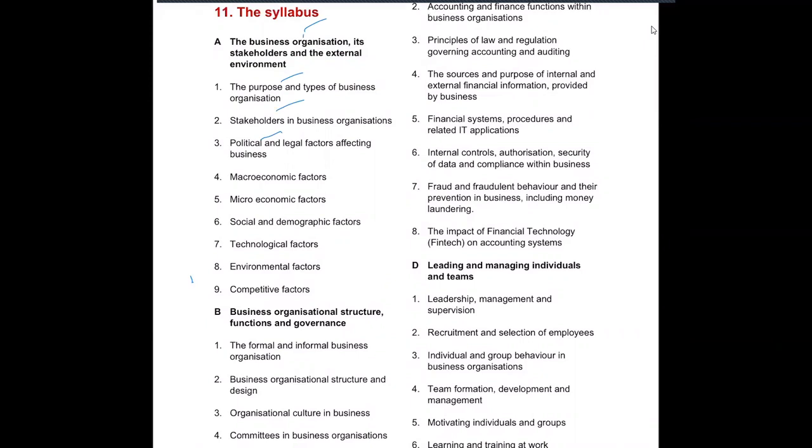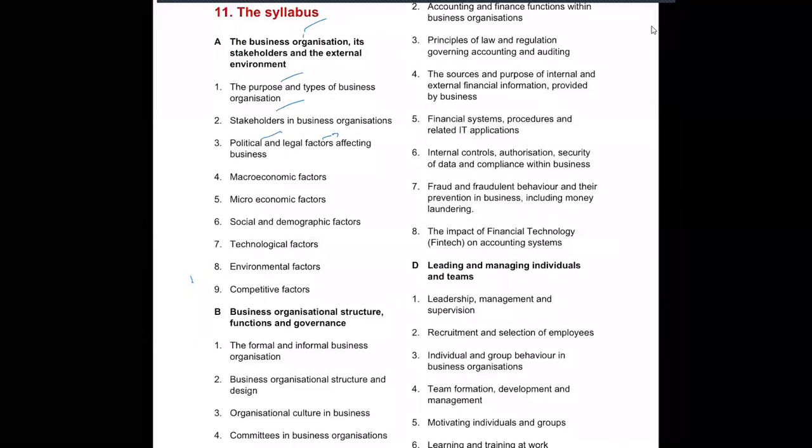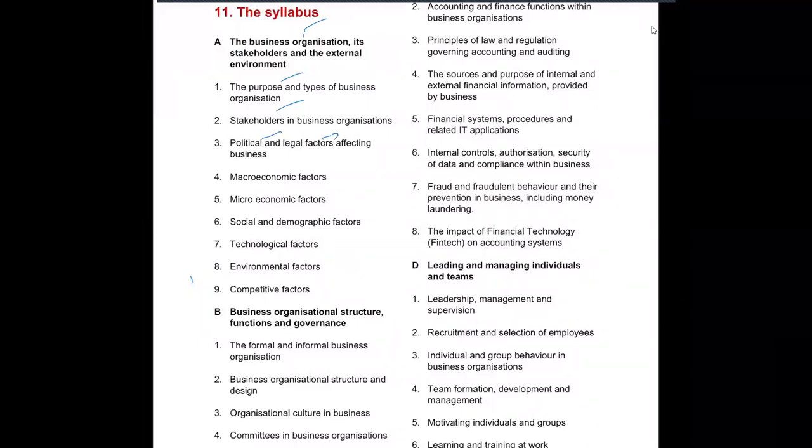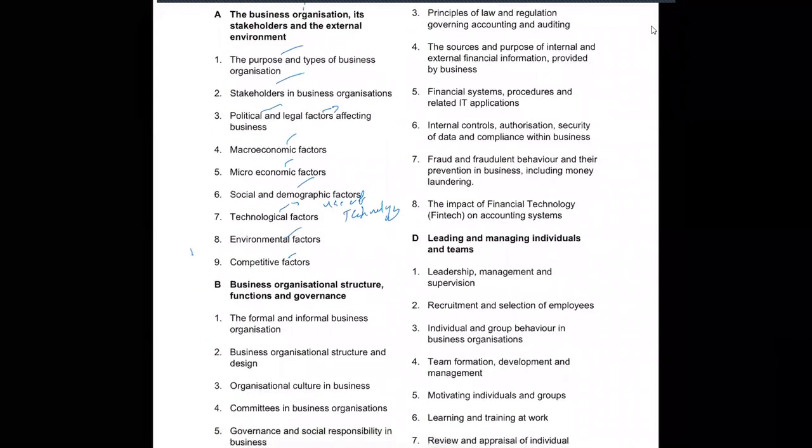Then the legal factors, what kind of legal barriers are there. Then the macroeconomic factors, microeconomic factors, social and demographic factors, technological factors, the use of technology. Then environmental factors, competitive factors. There are different types of theories as well.